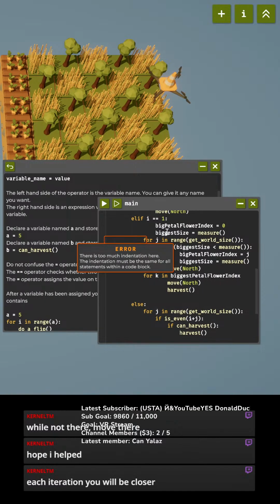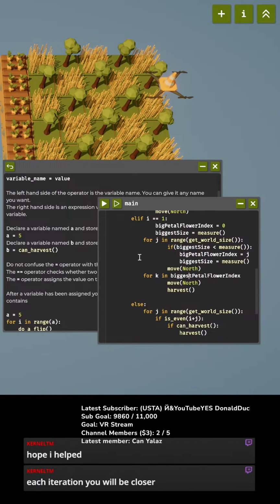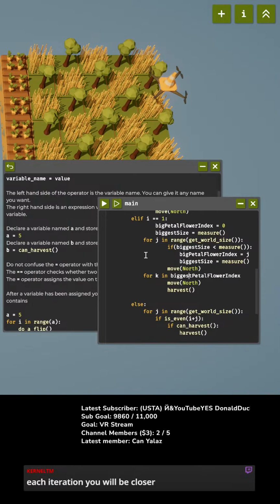The indentation is for all the statements in the code block. What if I want this to not be in that code block? Each iteration, I will be closer. Okay, got it. Well, in that case, I'm just going to move. I know how to get there this way.